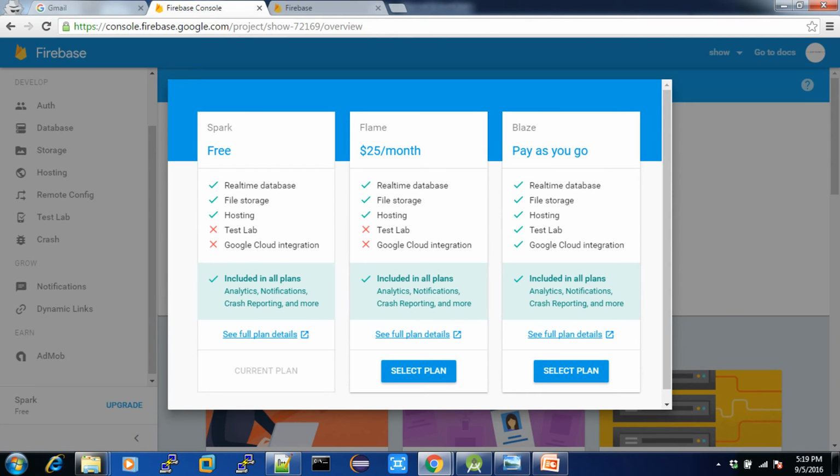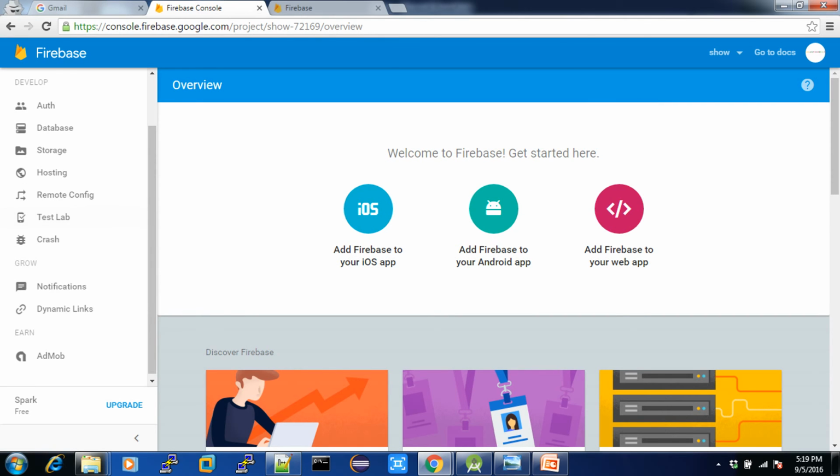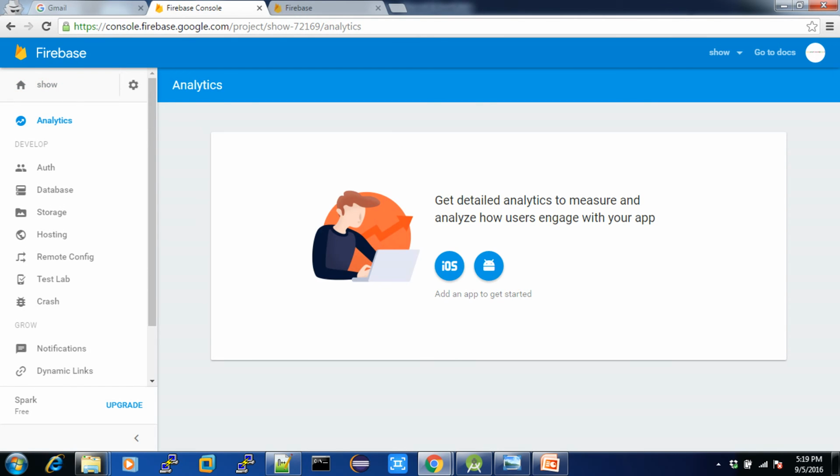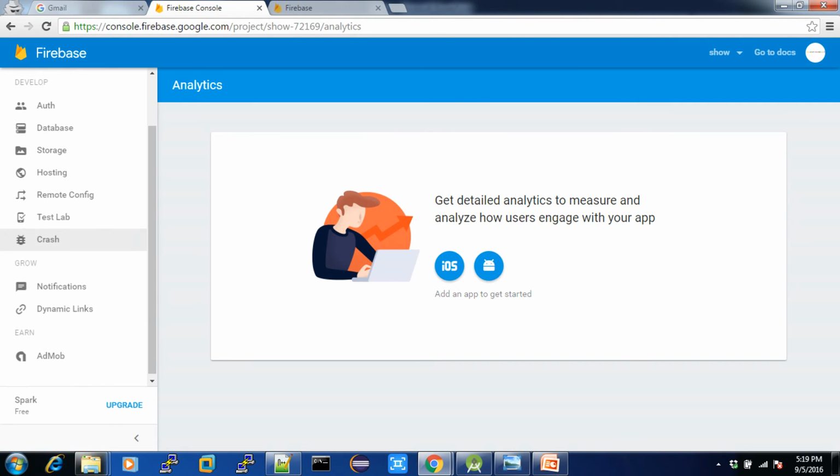But the very important thing for the starter is notification, sending push notifications to the user's mobile. It's purely free. And then analytics, that's something people used to get, and it is free to some extent. And AdMob is also a free service you can integrate. So these are the basic three which a starter needs, and that is free for you, and you can use it. See, always try to think in a different way.